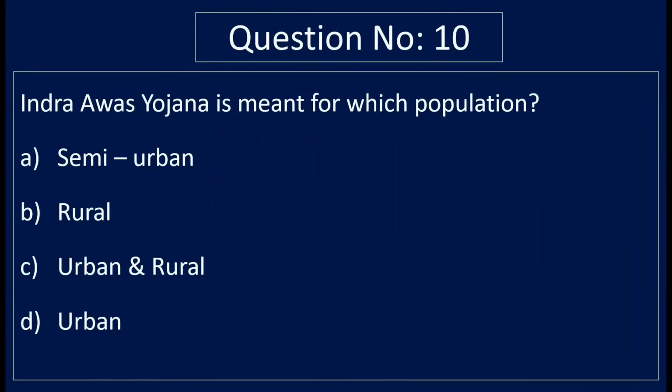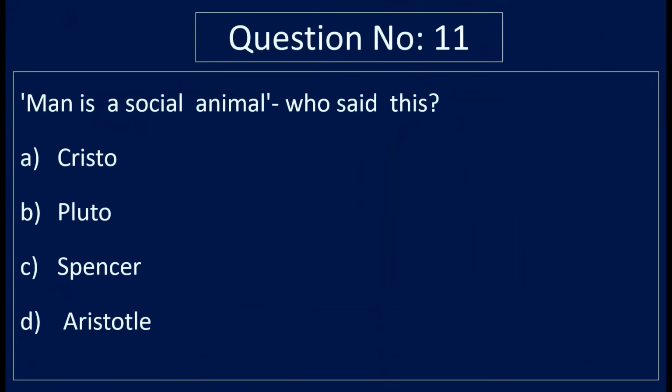Question number 10. Indira Awas Yojana is meant for which population? Option A semi-urban, option B rural, option C urban and rural, and option D urban. Correct answer is option B rural. Question number 11. Man is a social animal. Who said this? Option A Socrates, option B Plato, option C Spencer, and option D Aristotle. Correct answer is option D Aristotle.